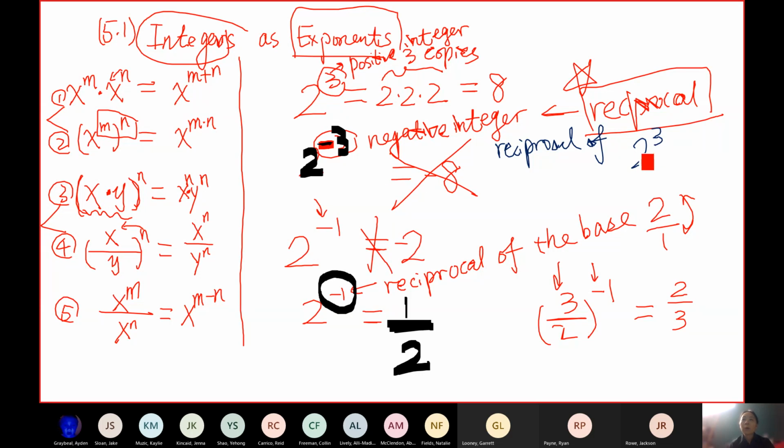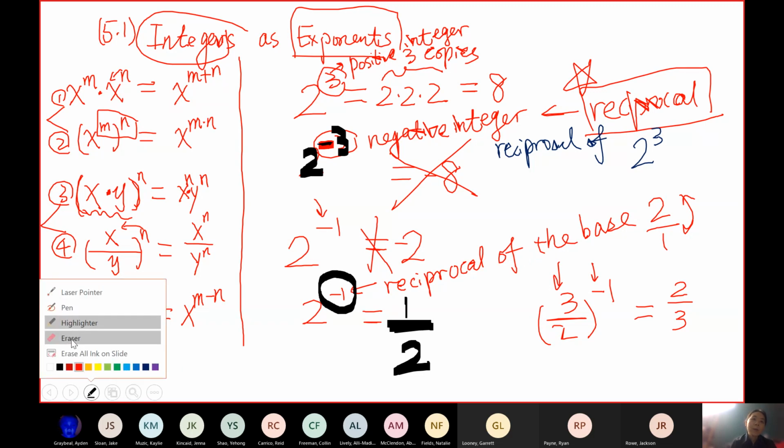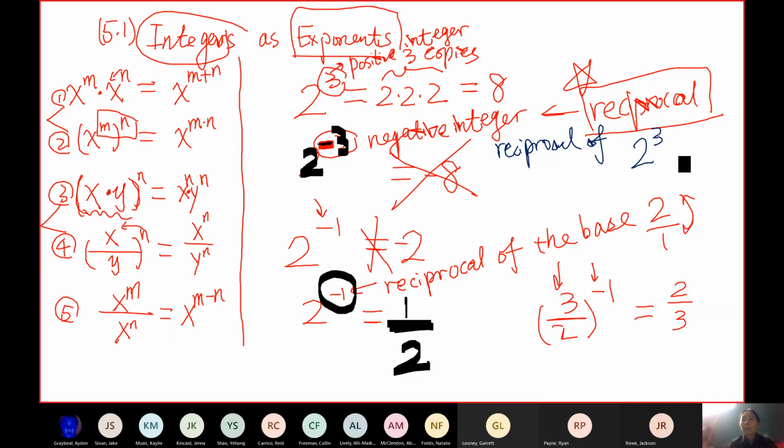So what is the reciprocal of 2 to the third? First of all, you can find the 2 to the third. What's 2 to the third? Which we got right here, 8. And then what is the reciprocal of 8?